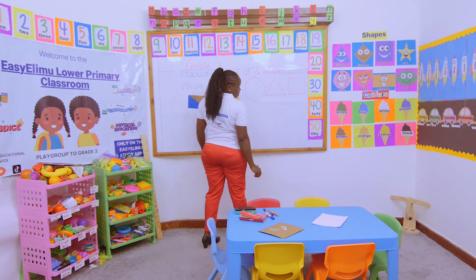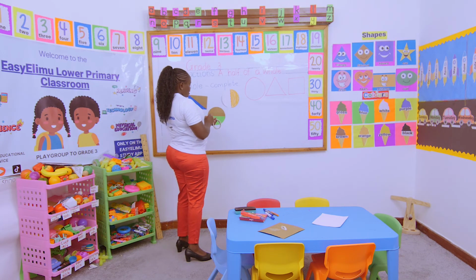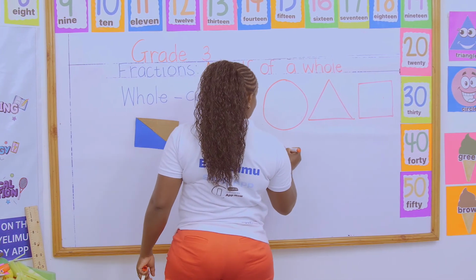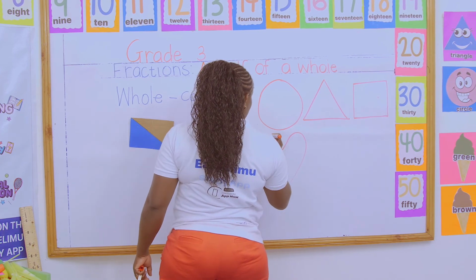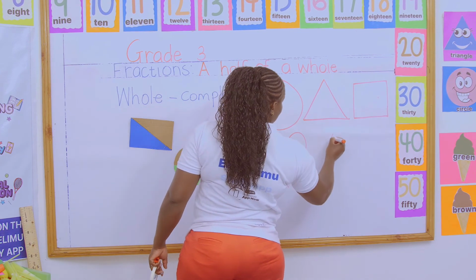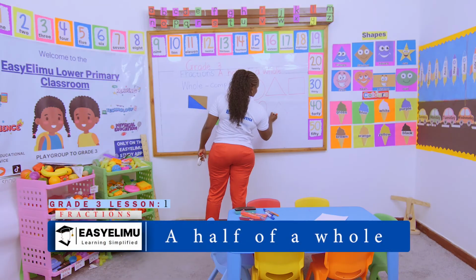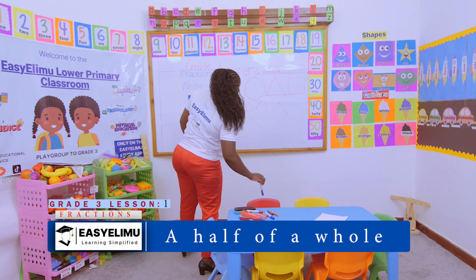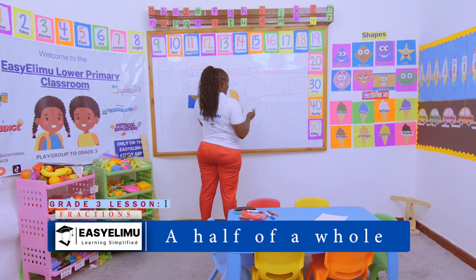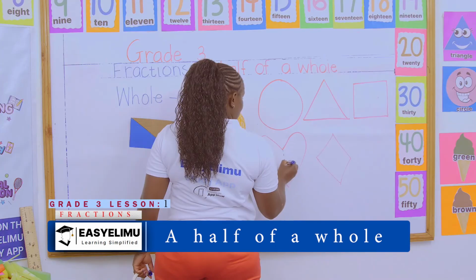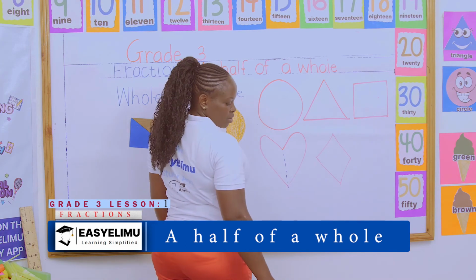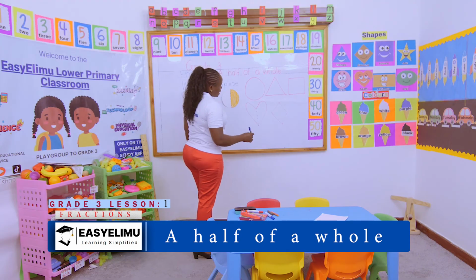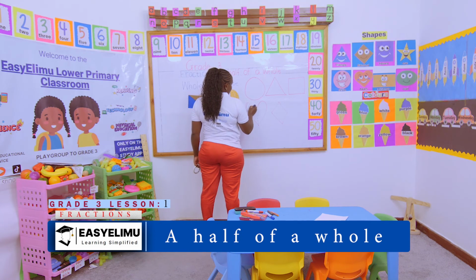So you've been told, draw the following shapes in your book and divide each one. It can be like this. I was forgetting. Diamond, heart. It can be a diamond. So you have been told to divide each one of them into 2 equal parts. If I was given the question, I will come and divide this into 2 equal parts. Then they've just said you divide it into 2 and color 1 part.